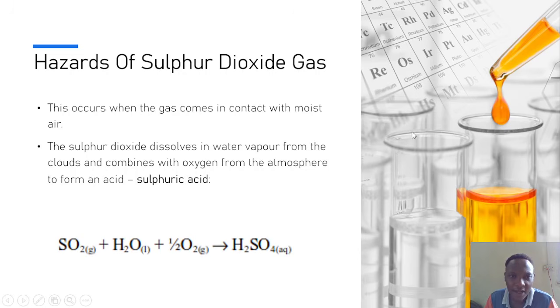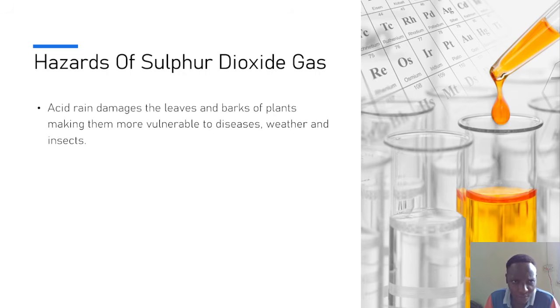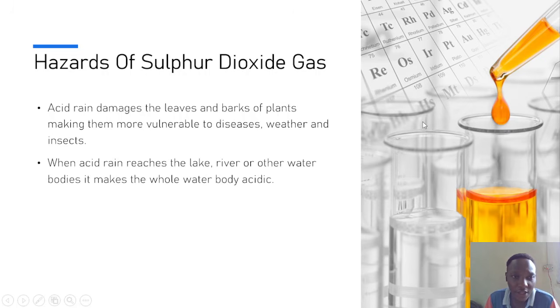Now, this acidic rain is very dangerous and it can have various effects on our environment and even on our health. Acid rain damages the leaves and barks of plants, making them more vulnerable to diseases and insects. That's the first effect of acidic rain, especially on plants.